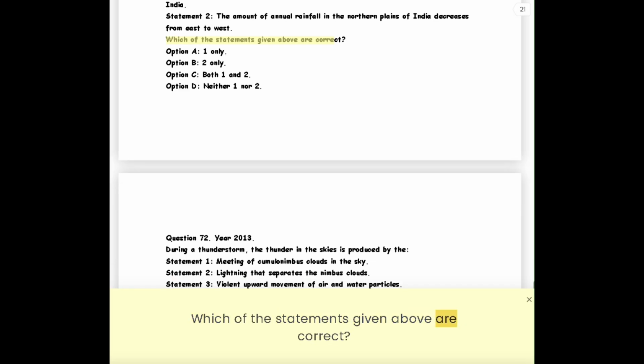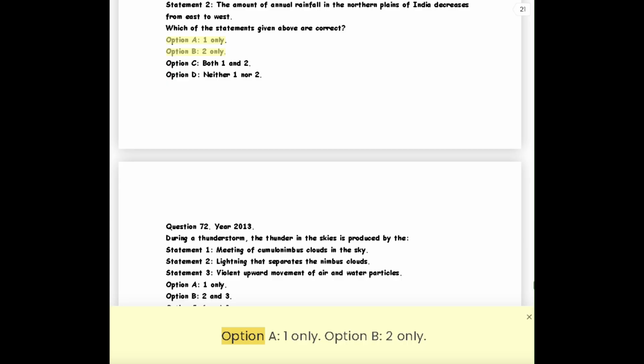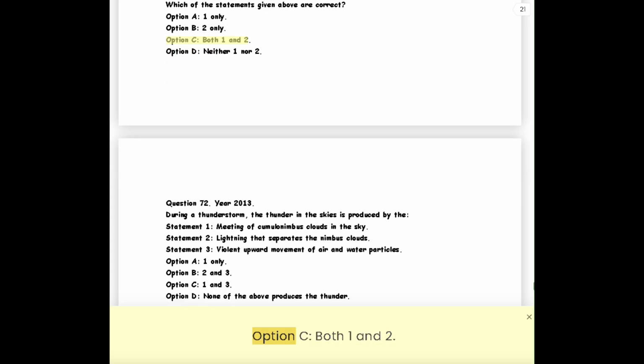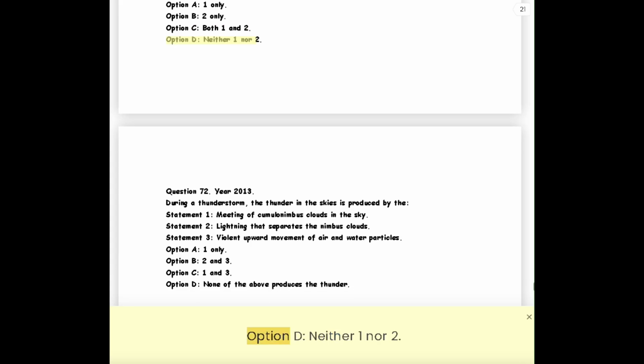Which of the statements given above are correct? Option A, 1 only. Option B, 2 only. Option C, both 1 and 2. Option D, neither 1 nor 2.